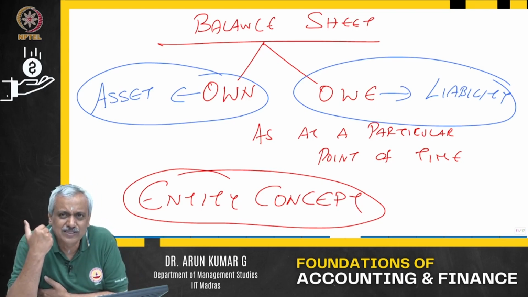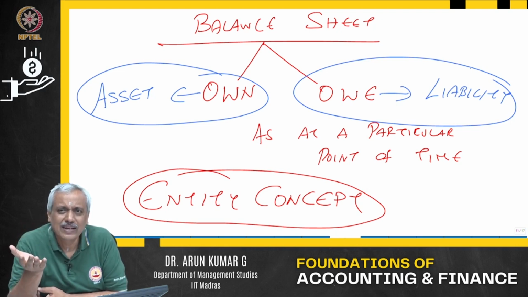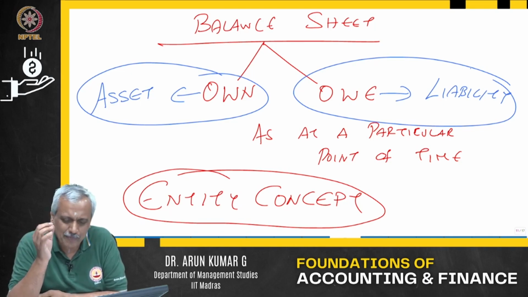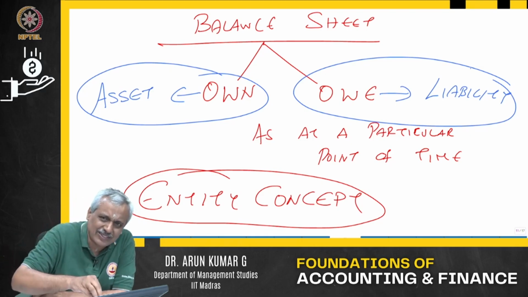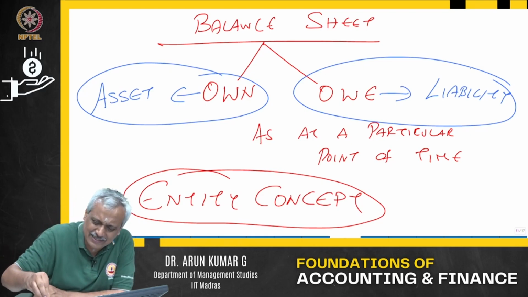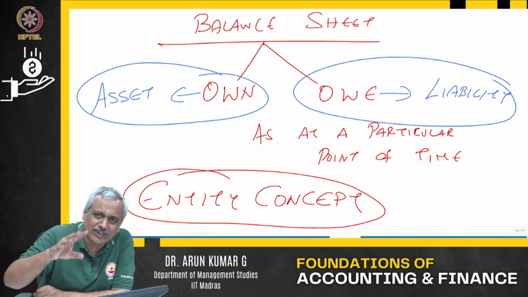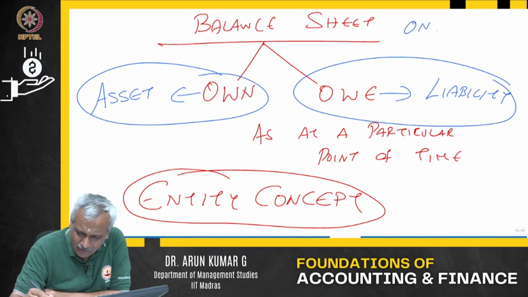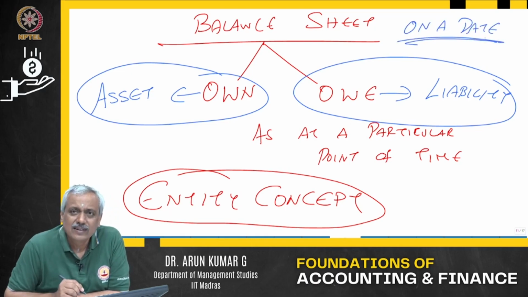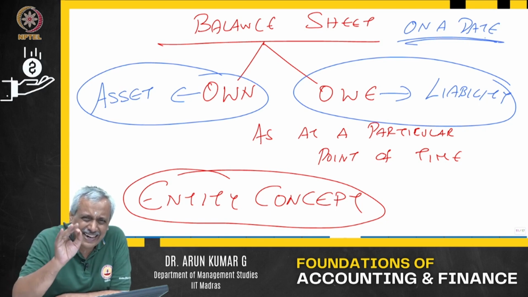Similarly, for a business, cash can keep coming in, cash can keep going out at every point of time. They can keep purchasing, they can keep selling. So, normally what happens? That is where we say it is the position of the assets and the liabilities at a particular point of time. So, what we say, balance sheet is always on a date. What do you mean on a date? On a date means at the end of the day.